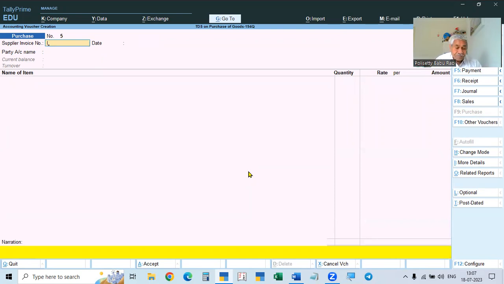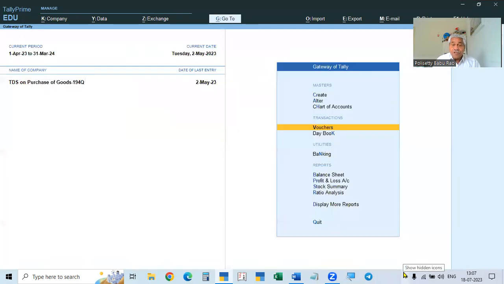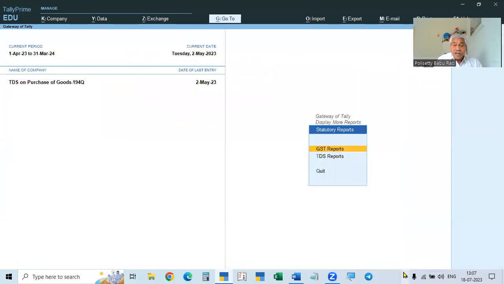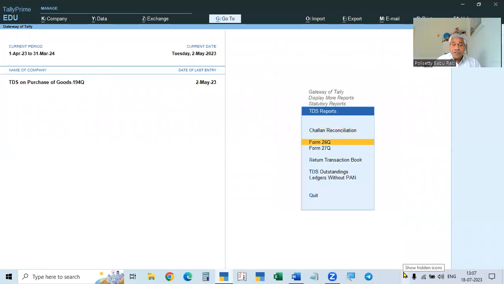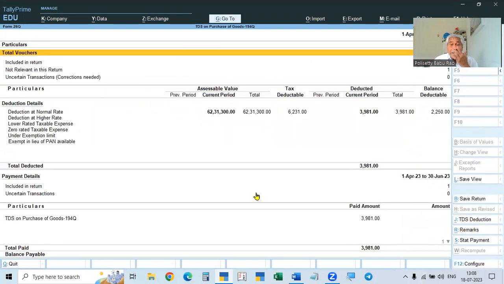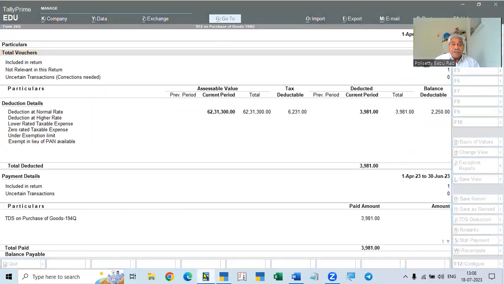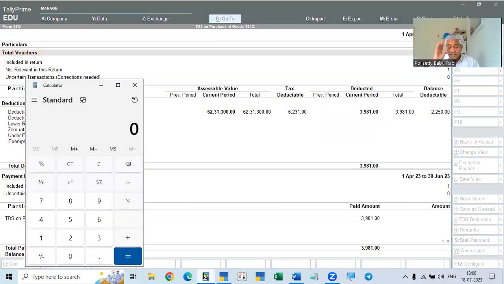Now we will go to the report. You see how it will show. We go to the report, display, statute report, TDS report, 26Q. Here you see, exactly it is taking the exact amount. Correctly it is taking. We have to deduct on the first bill. The first amount is 1356, the first party.